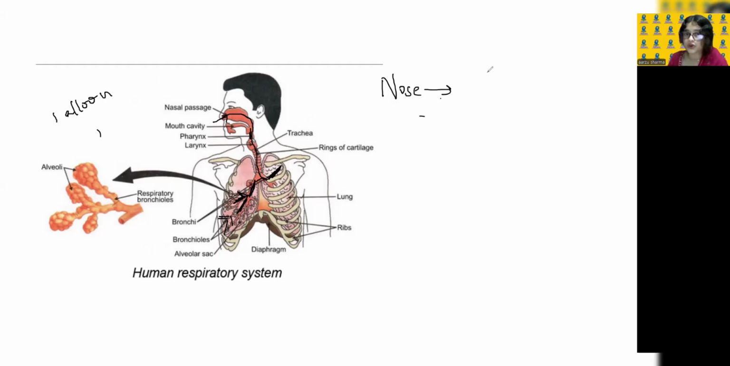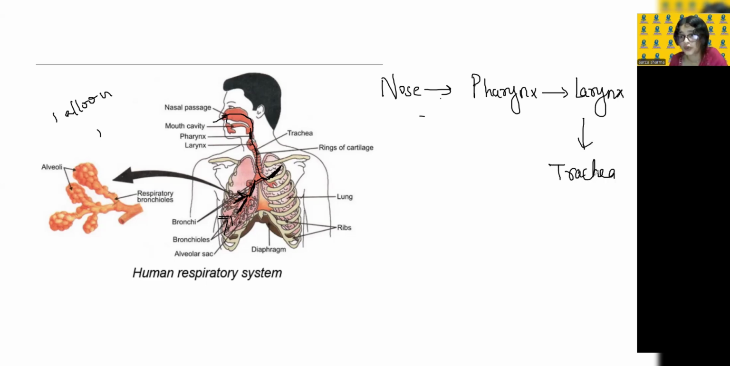So from the nose, it goes to the pharynx, larynx, trachea. Trachea is the windpipe, don't forget this. Then bronchi, bronchioles, and then to the alveoli in the lungs.